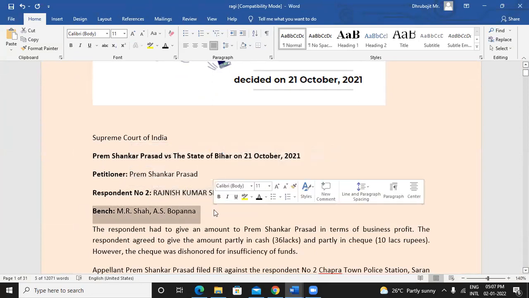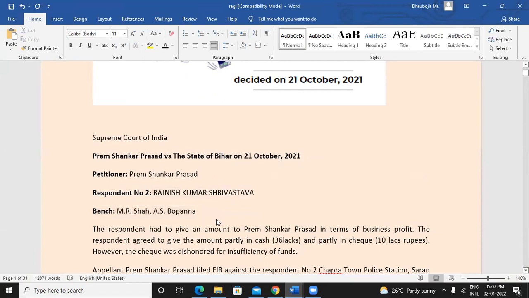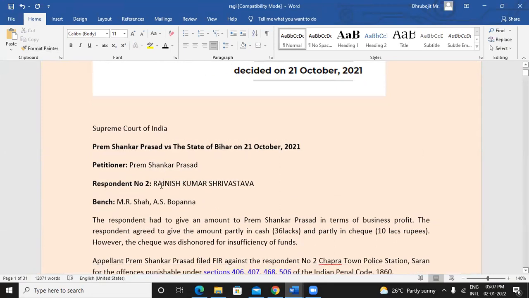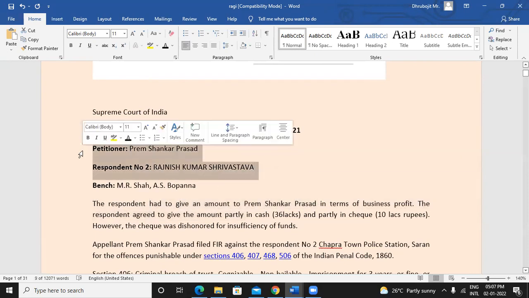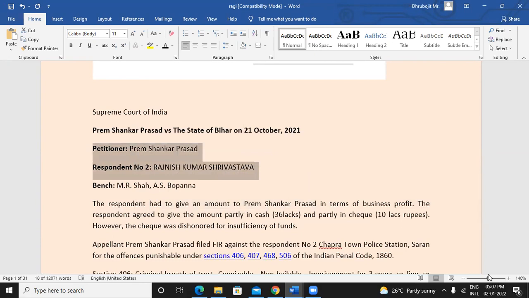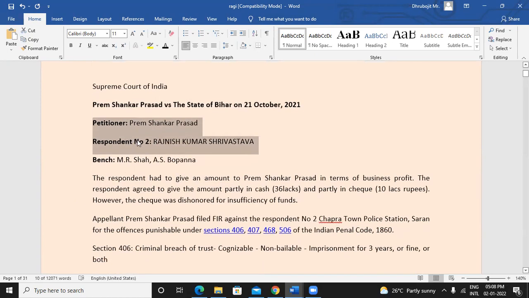And this case was decided by a divisional bench. Mostly criminal appeals go before a divisional bench only. Same happened here as well. Now, the respondent, Rajneesh Kumar Srivastava, had to give an amount to Prem Sankar Prasad. This is a case relating to some commercial transaction. So respondent number 2, Rajneesh, had to give some amount to Prem.